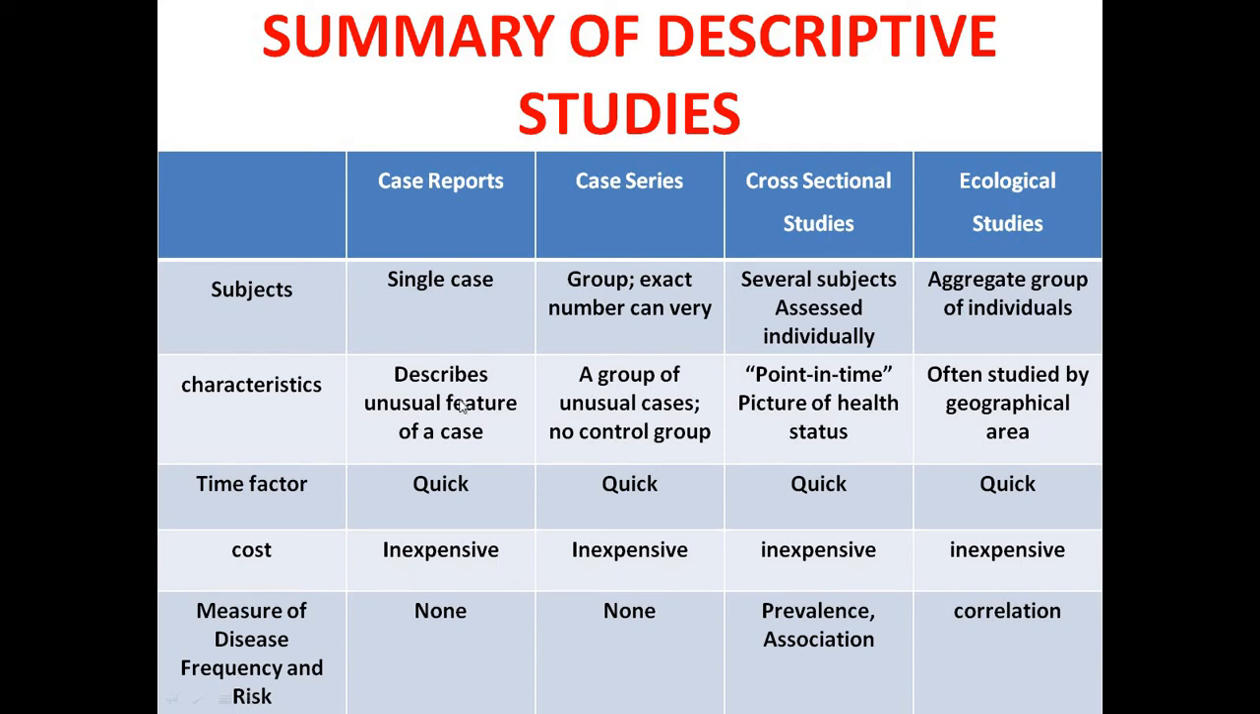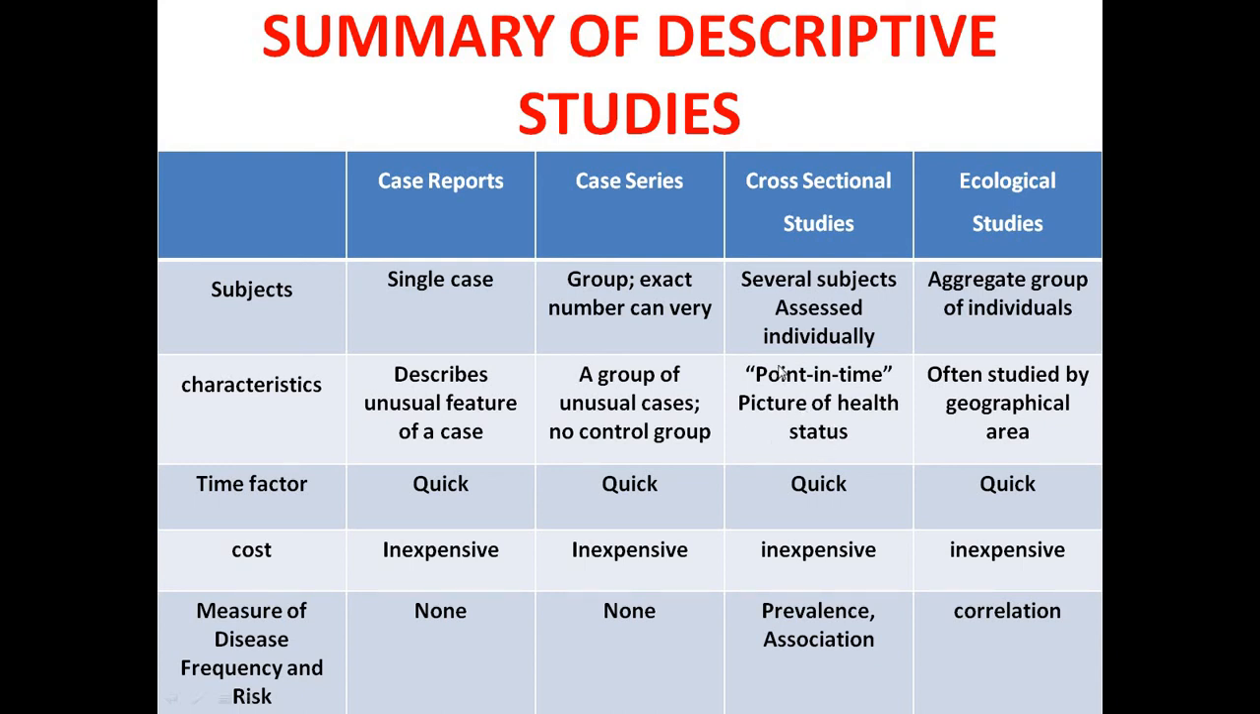Then the characteristic obviously describes an unusual feature of a case. Obviously a case is selected, a patient is selected which presents an unusual feature of a disease. The case series, different case reports collected in a sequence. Case series, a group of unusual cases, no control group. Obviously the unusual presentation of a disease in a group. Then the cross-sectional studies, obviously a point in time picture of health status. Obviously at a specific time we see what was the cause and what is the disease.